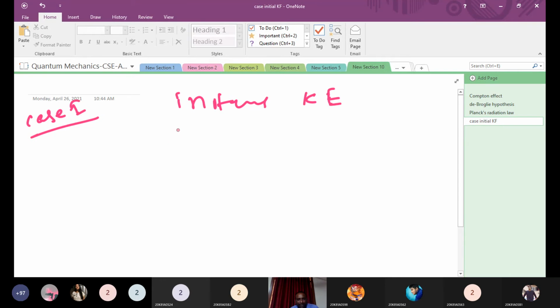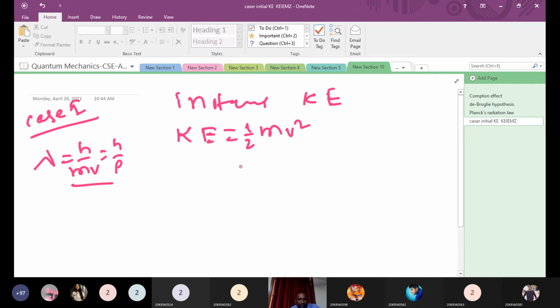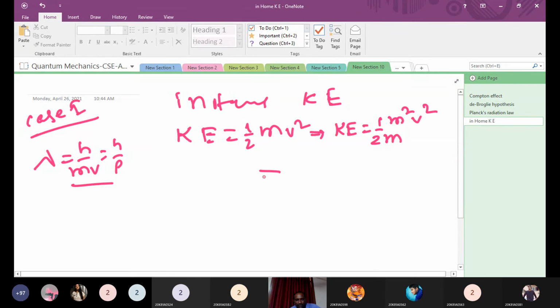What is the kinetic energy generally? What we know is half mv square. Now we know lambda is equal to h by mv, or h by p. Now we have to replace this mv using this expression. So KE is equal to half mv square; dividing and multiplying with m, we get m square v square. From this expression we can write m square v square is equal to 2m into KE, or you can write E also.